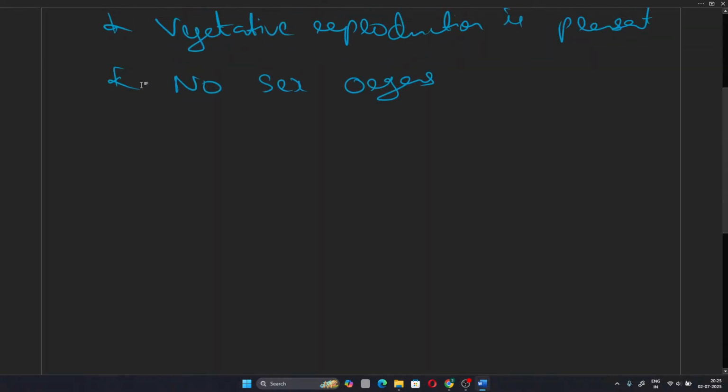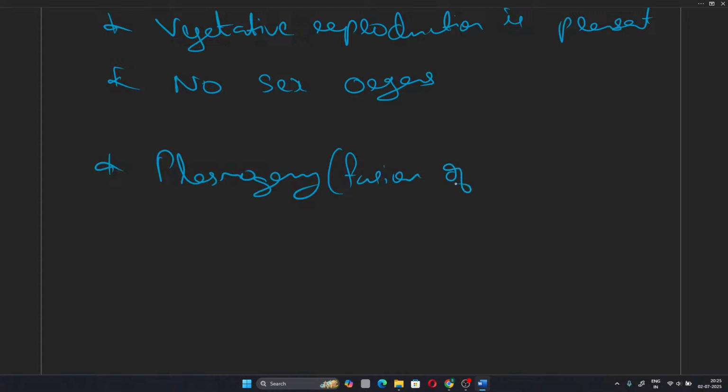Plasmogamy is fusion of cytoplasm. Normally it is both fusion of cytoplasm and karyogamy, but in the special case of Basidiomycetes, it is only fusion of cytoplasm, at least in the first phase.